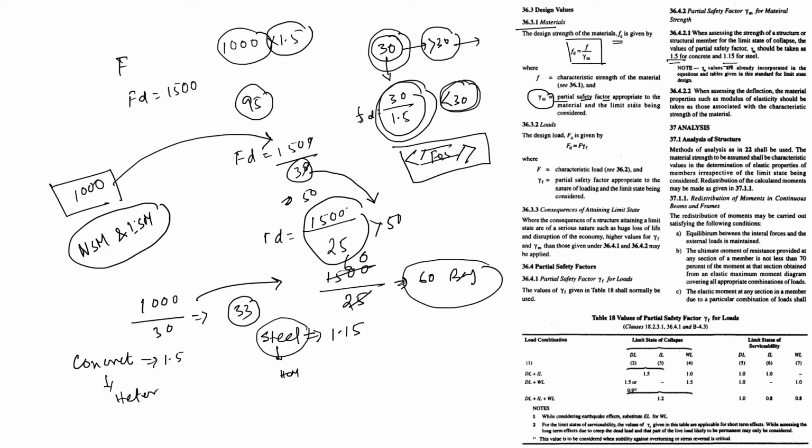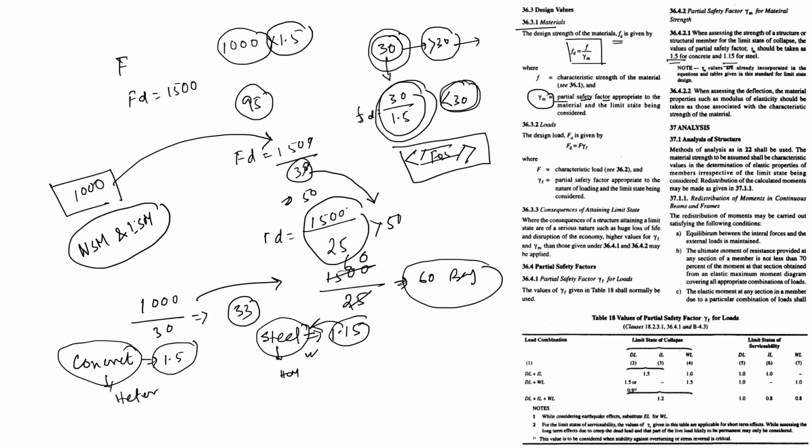Quality control in steel is very strict, whereas quality control of concrete is not very strict. That is why we take a higher factor of safety, 1.5, in concrete and a lower factor of safety in steel. That is the main reason.